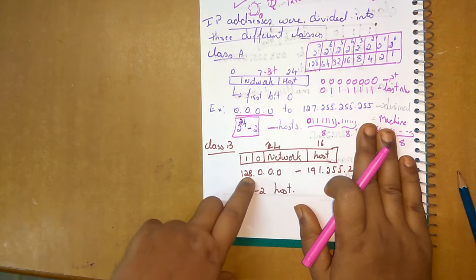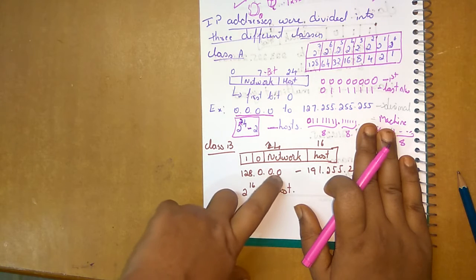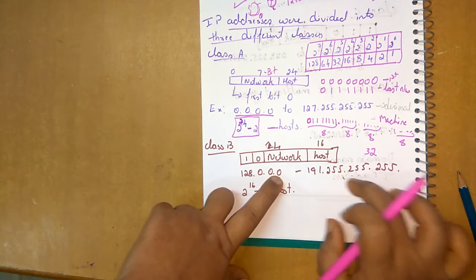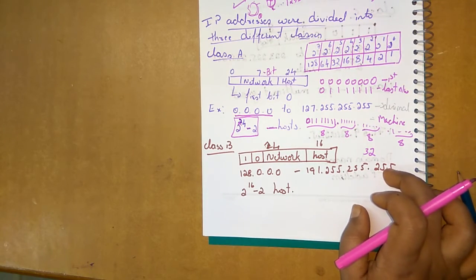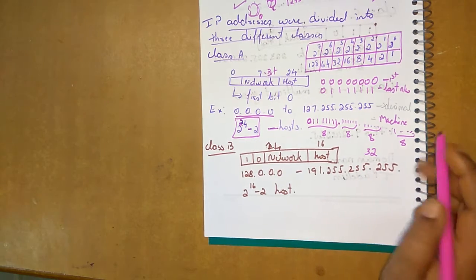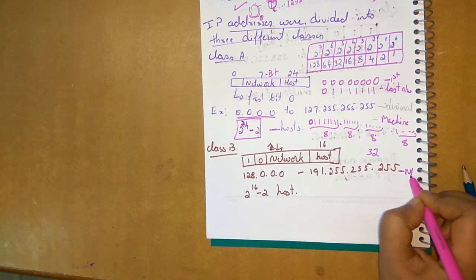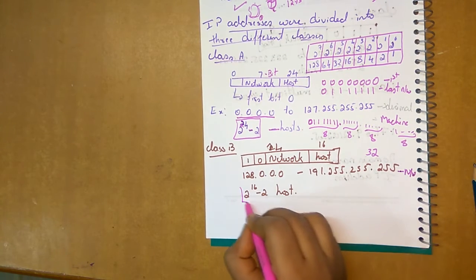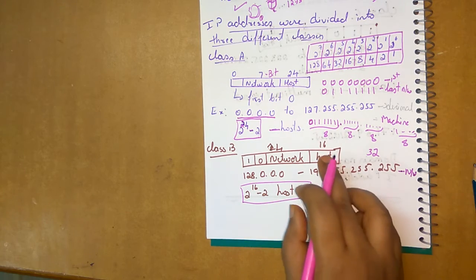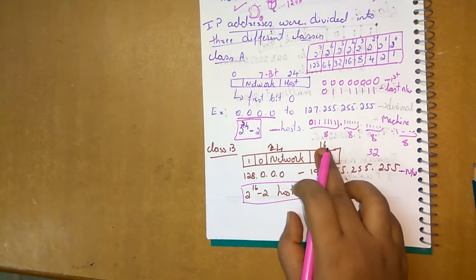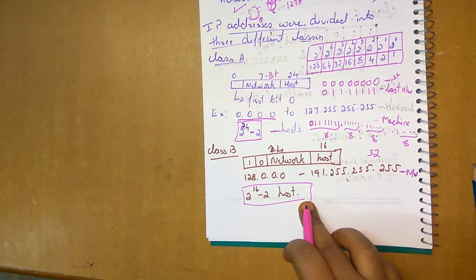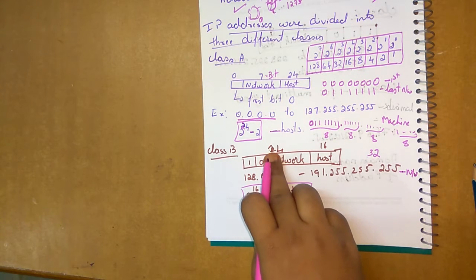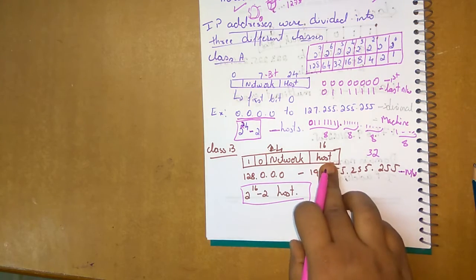The range is 128.0.0.0 to 191.255.255.255, and this is the maximum network range it can cover. The host number here is 2 to the power of 16 minus 2, and this many hosts it can cover. So 14 bits are for the network and 16 bits are for the host.